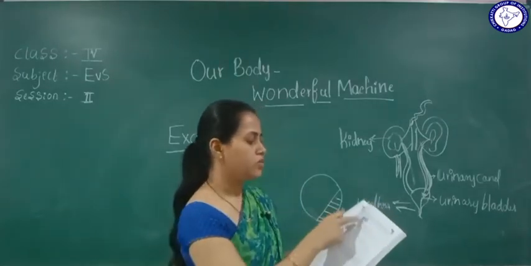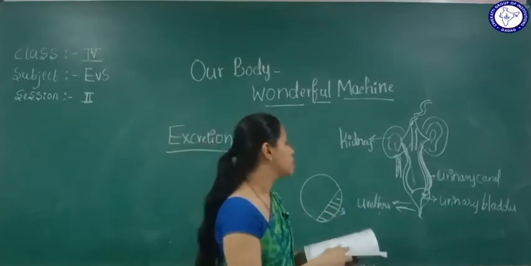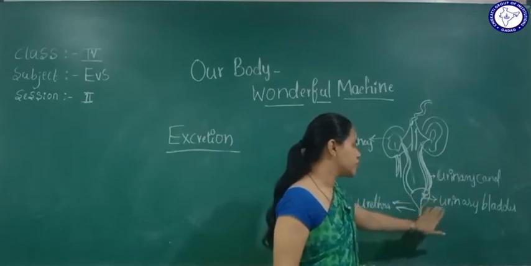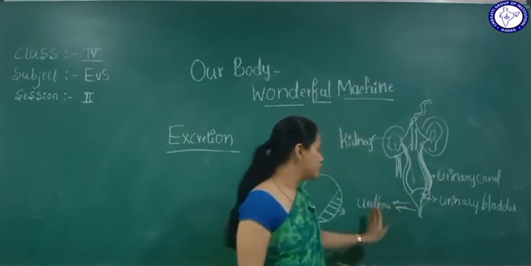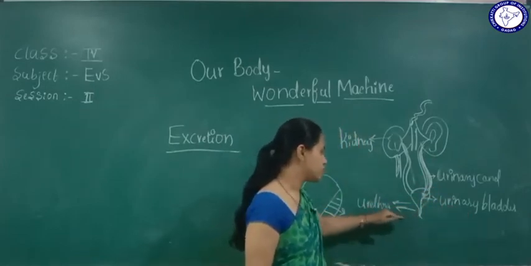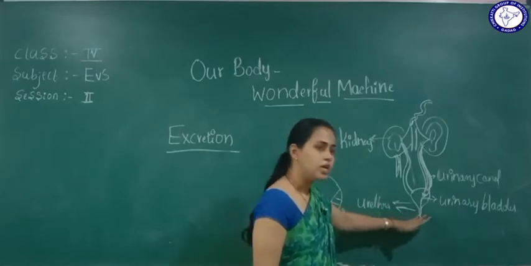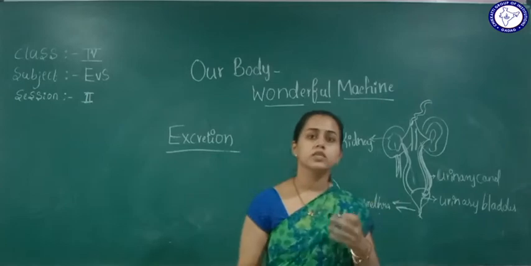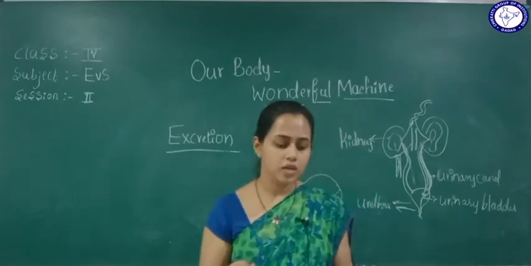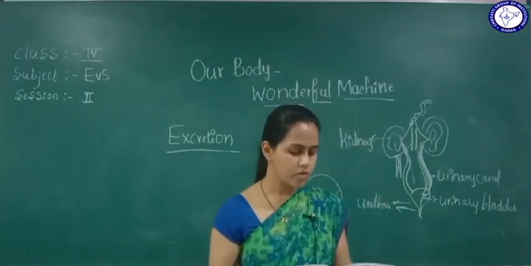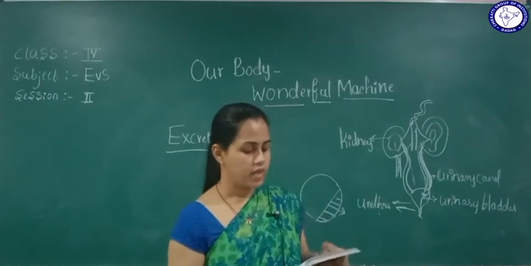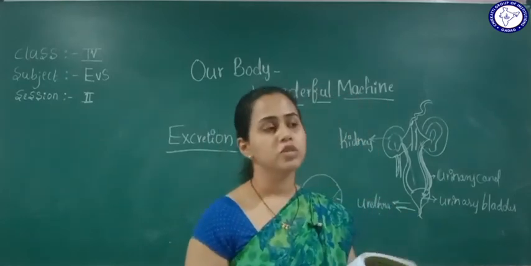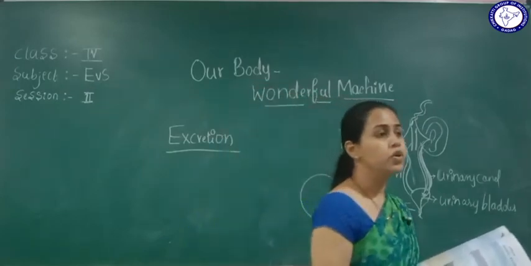Which organ removes impurity from the body in the form of liquid? It is the kidney. From the kidney it will pass through the urinary canal, reach the urinary bladder, and from the urethra it will leave as urine, right? So it is not necessary for our body. Okay, now see the next part.